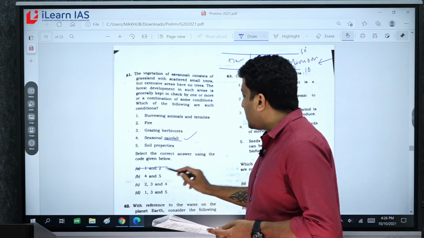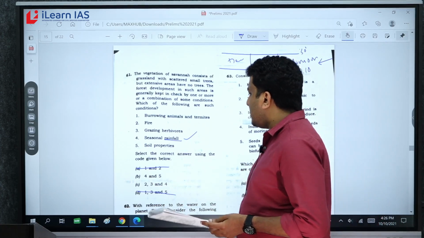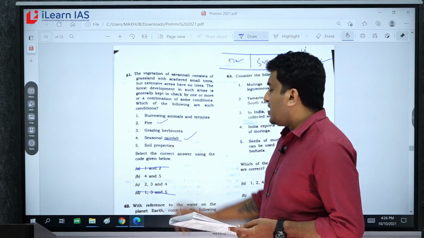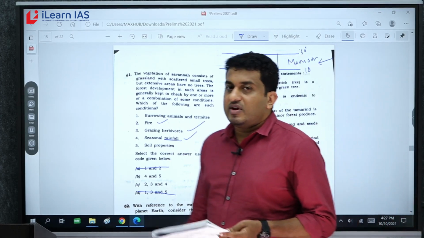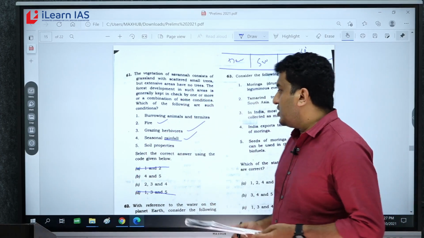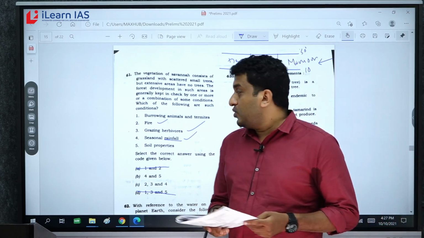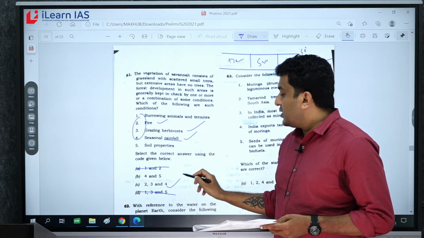So you can eliminate A and D. Now B and C. C is 2, 3, 4. Fire, yes, fire is one of the factors. Grazing herbivores, you know that in savanna you have grazing herbivores that will definitely stop the forest or trees from growing. So the answer is 2, 3 and 4. So answer is C.